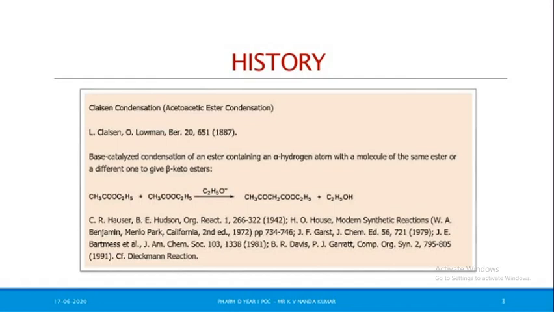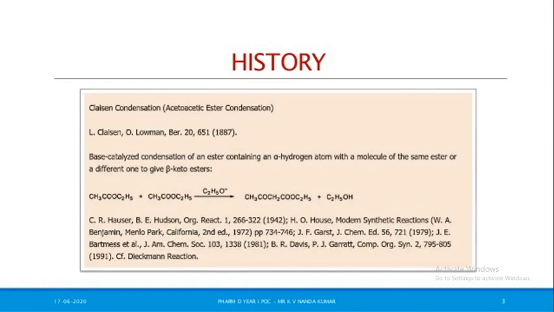Claisen condensation means acid to acetic ester condensation. So here, N. L. Claisen, O. Lohmann Bell, 26500 in 1887. These are volume, these are page number, then 1887. So simple point.